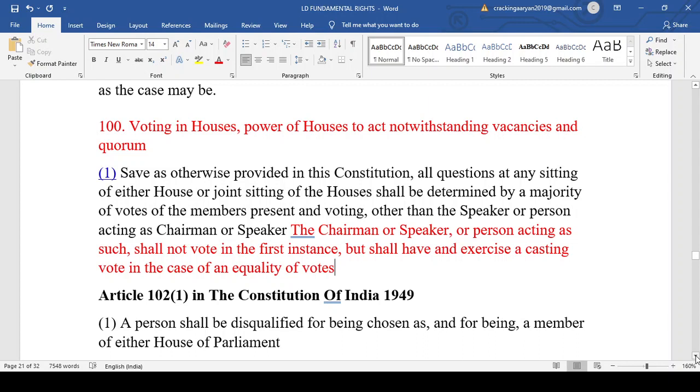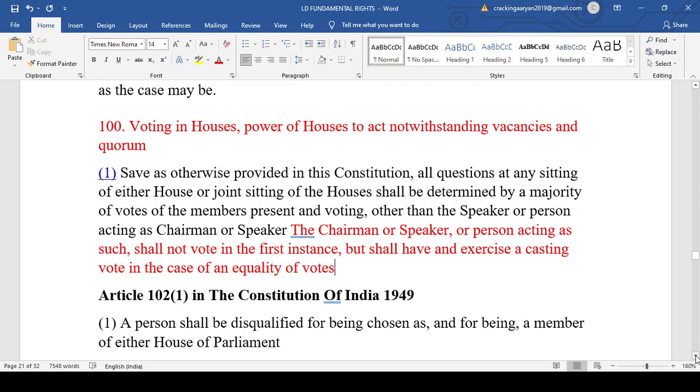So there is an issue regarding the voice vote. See, the chairman or the speaker knows what is the number of the opposition and what is the number of the party in power. But from personal experience, I have seen that those who were in the opposition, although they were less in number, were shouting more. So it appeared that those in favor of the motion were fewer, and those against the motion were more. As a result, one of the bills could not pass also, and I questioned that this is not the way. But that is another thing.